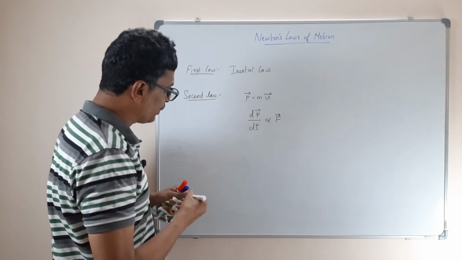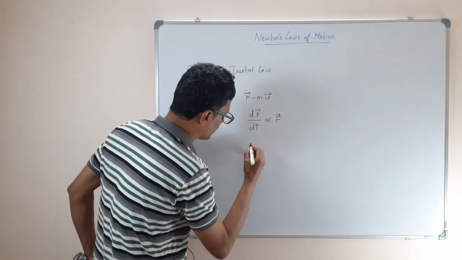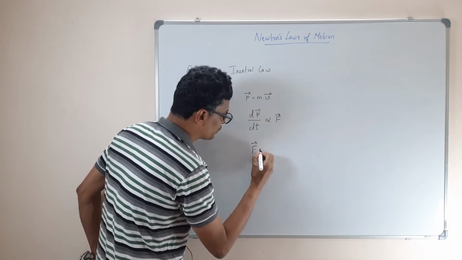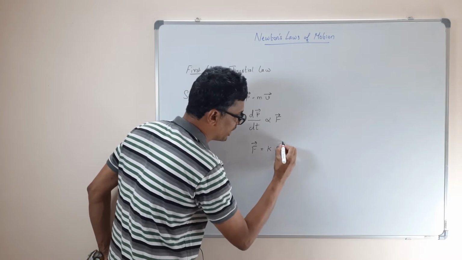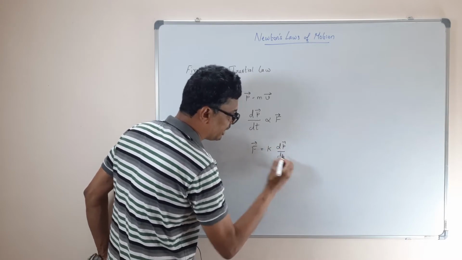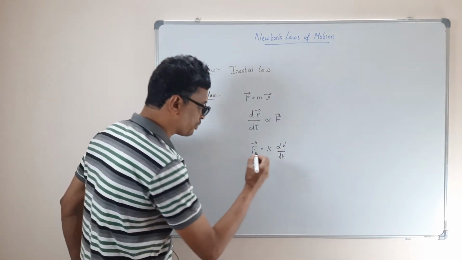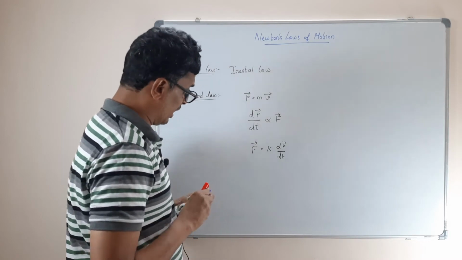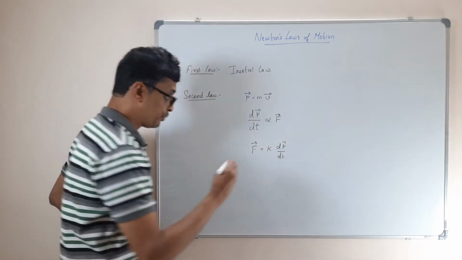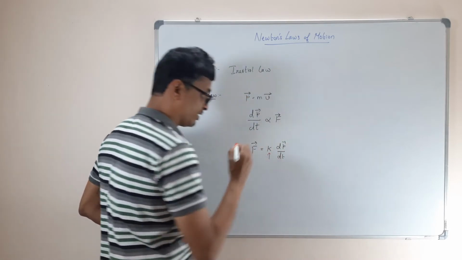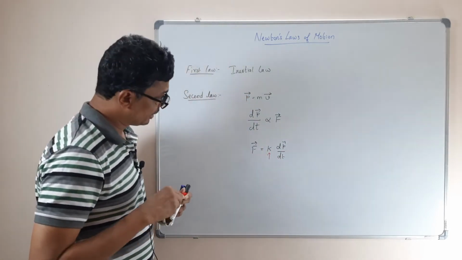so if I want to write it, the way you write it, force should be equal to some constant times dp by dt. Am I right? Proportionality. This is the proportionality constant. Actually, we can neglect this proportionality constant. How? We don't need it. How am I going to do it? So this is a force.